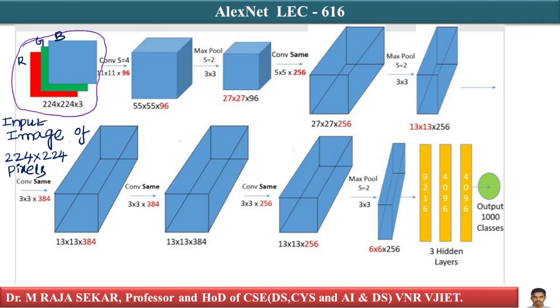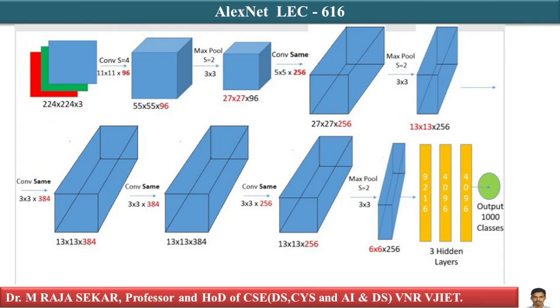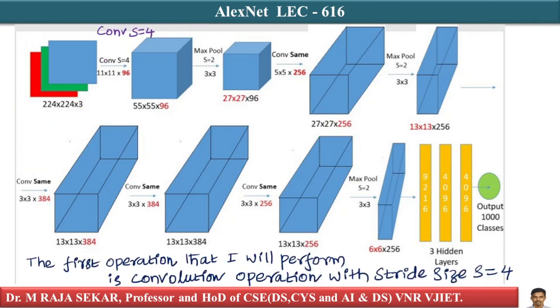This is your input image. The first operation that I will perform is a convolution operation with stride size equal to 4, and the kernel size is 11 by 11.